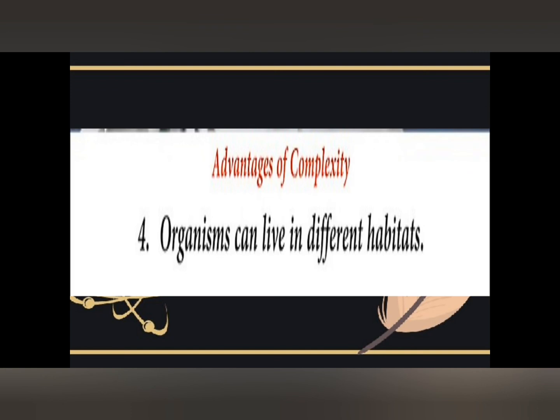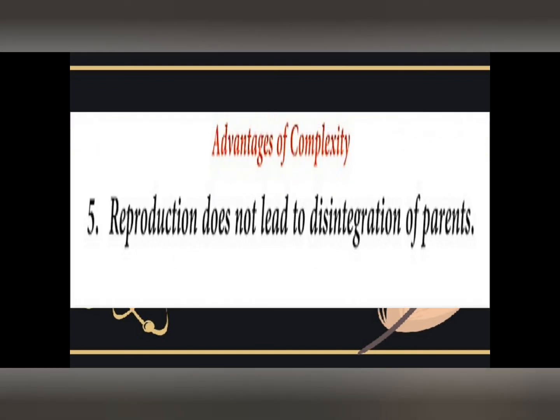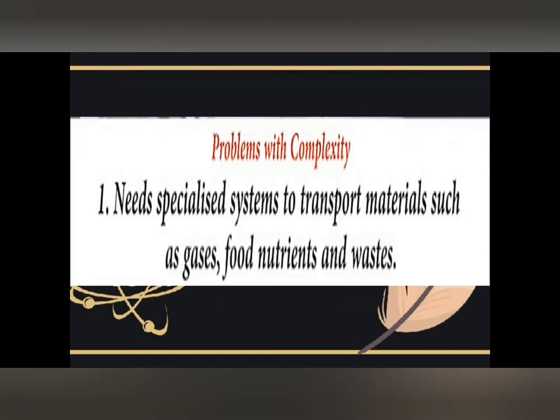An organism can live in different habitats. So for the fact that there's complexity, it results in differentiation in habitats. And the last one is that reproduction does not lead to disintegration of what? Of parents. The importance of reproduction is for continuity of life. So when there's reproduction, the new organism does not separate or disintegrate from its parents.